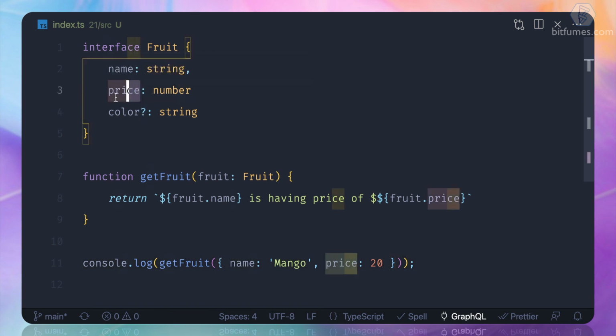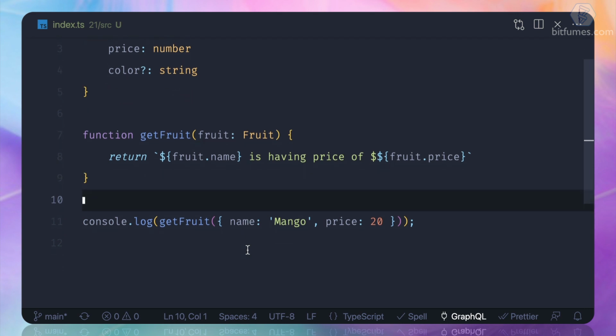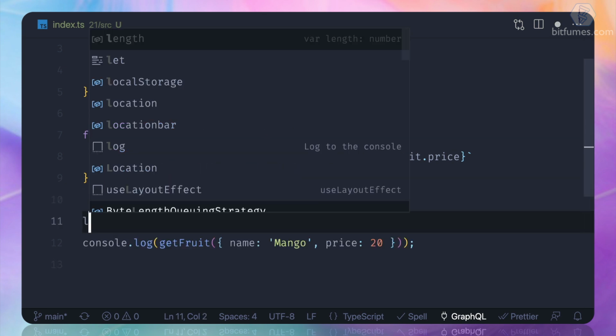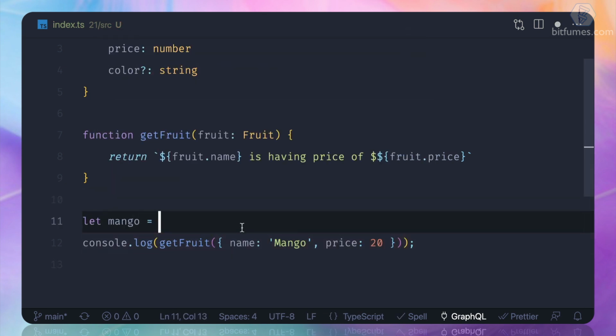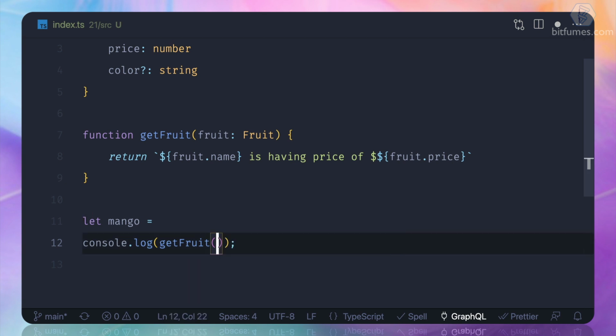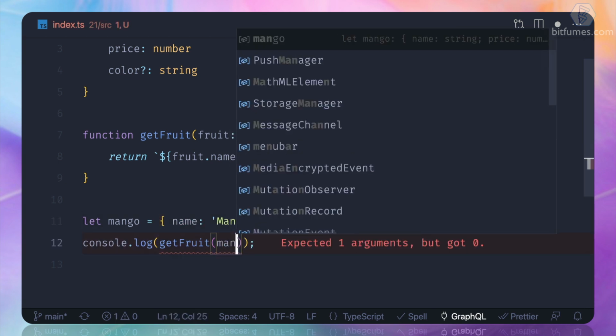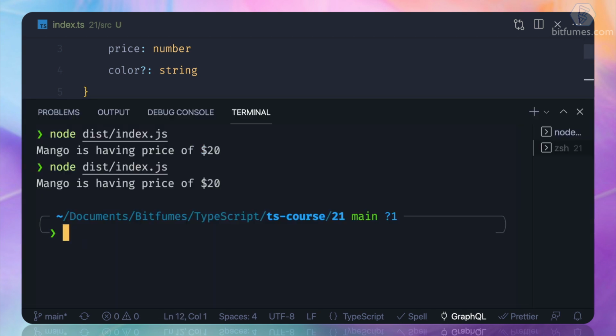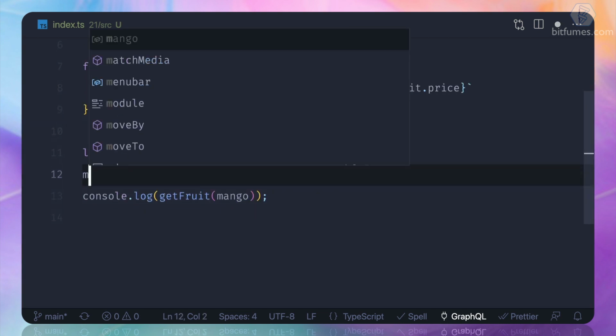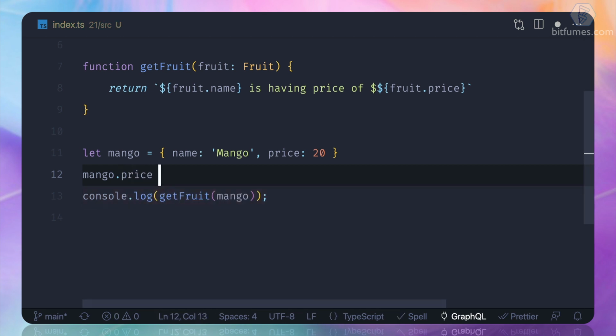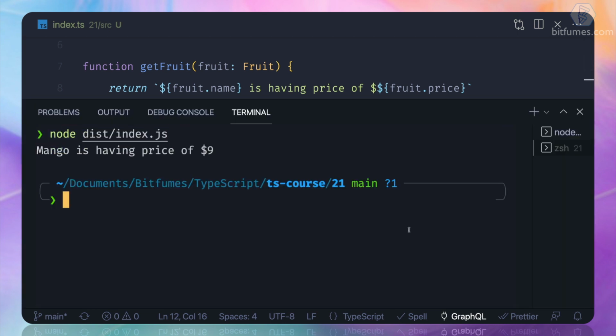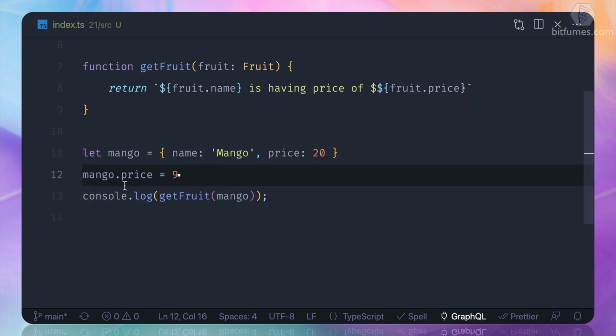But price is a sensitive thing. Once we set the price, we actually don't want anyone to change it. So what we can do here, we can define let mango is equal to this thing, like here, and then we pass the mango like here. So everything is fine, $20. But what if I say mango.price is actually just $9? Let's see. You can see it's now changed. We don't want this to change.